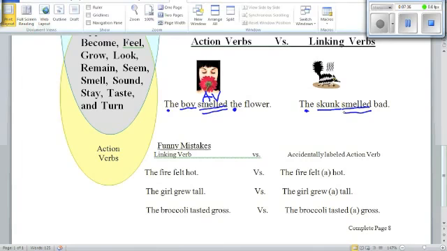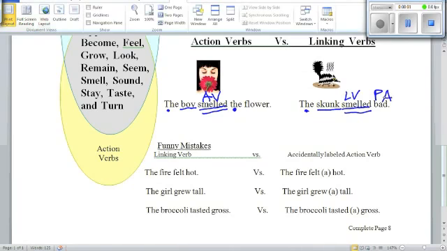Not really. This picture kind of makes you think you could see it, but you couldn't. So really, smelled is telling us a quality of the skunk. So smell is actually linking the skunk to the quality, and the quality is bad. This isn't a thing, this is an adjective, so this is our predicate adjective.